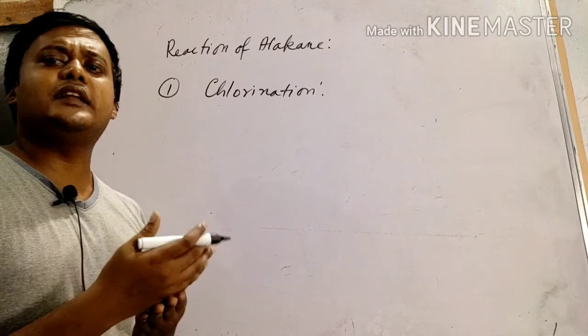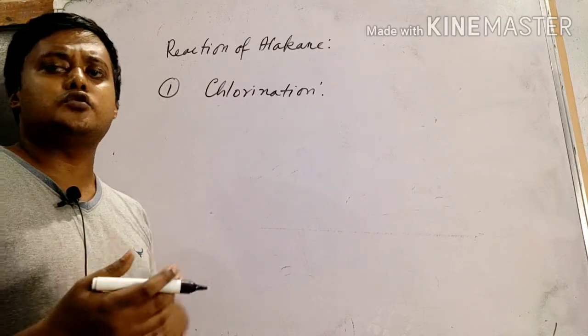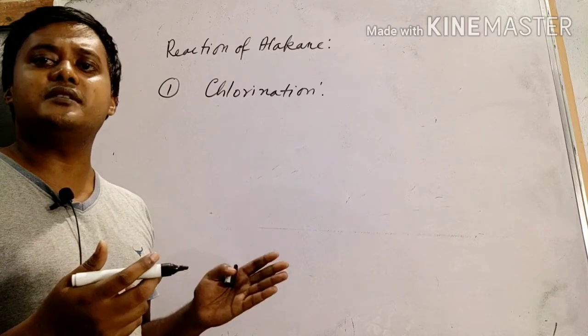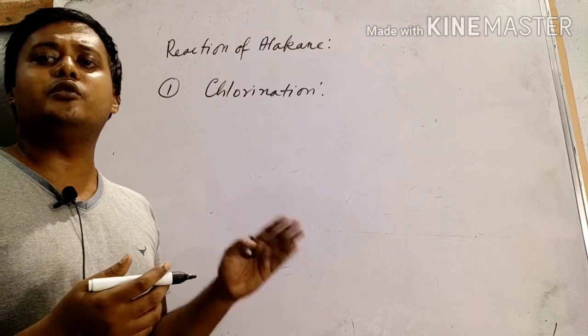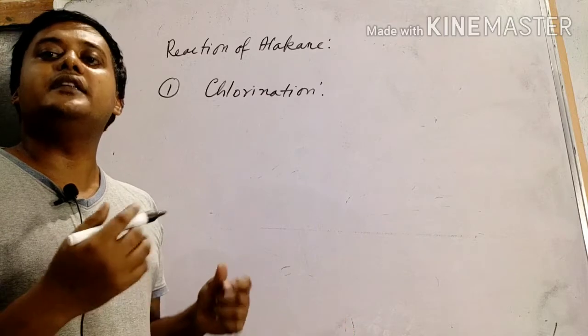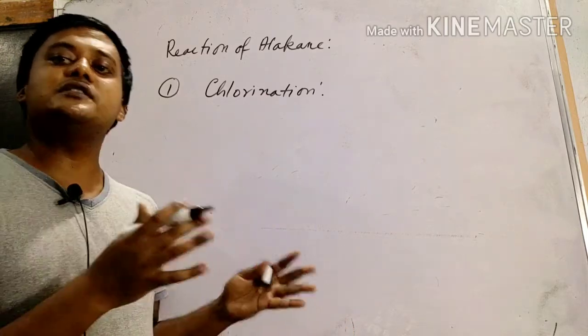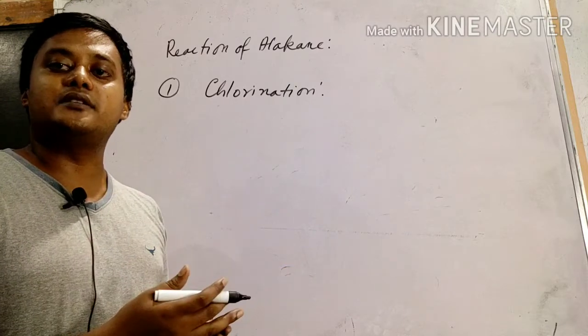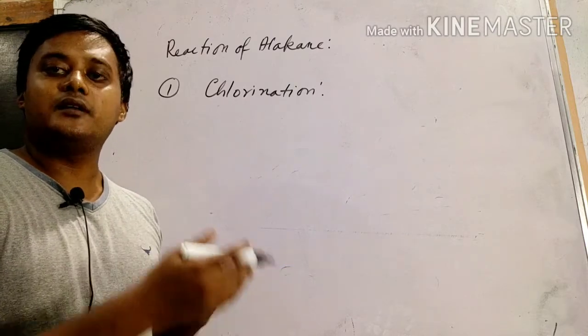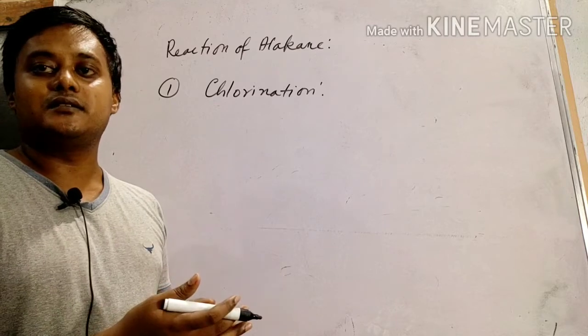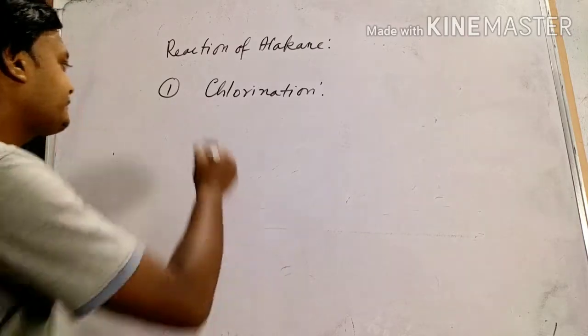In methane there are 4 hydrogen, so all 4 will be replaced, and CCl4 will be the end product. In ethane there are 6 hydrogen, so all 6 will be replaced, and the end product will be C2Cl6. So that is chlorination.